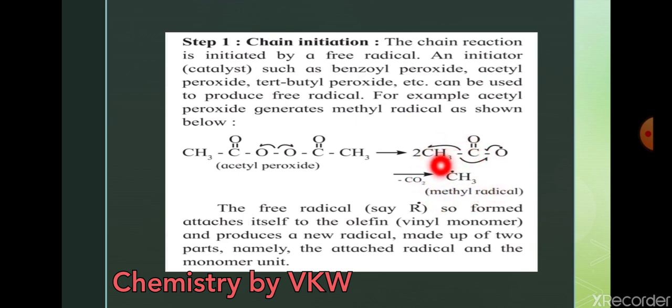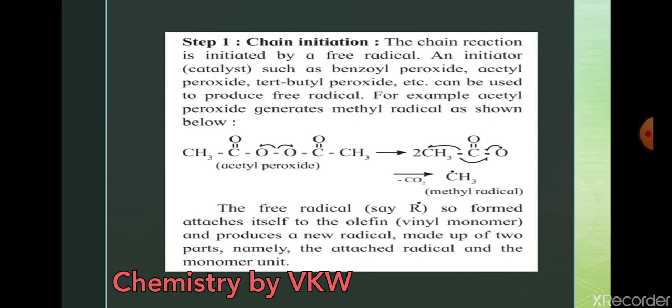So what is going to happen? That single radical is going to do what? It is trying to gain one electron to form a bond, because two electrons form a single bond, and therefore free radicals are highly unstable and always trying to pair with another electron, and due to this pairing, it is going to disturb the next fresh monomer.